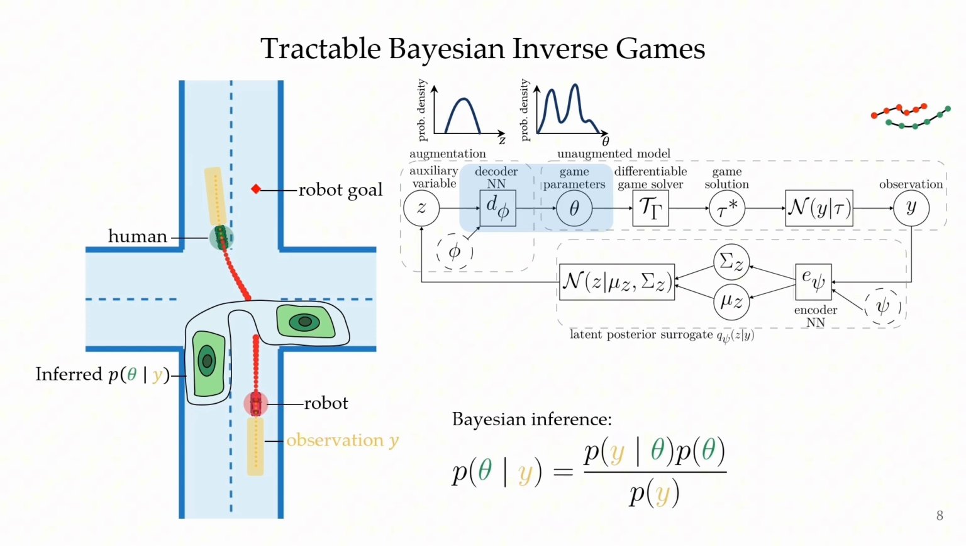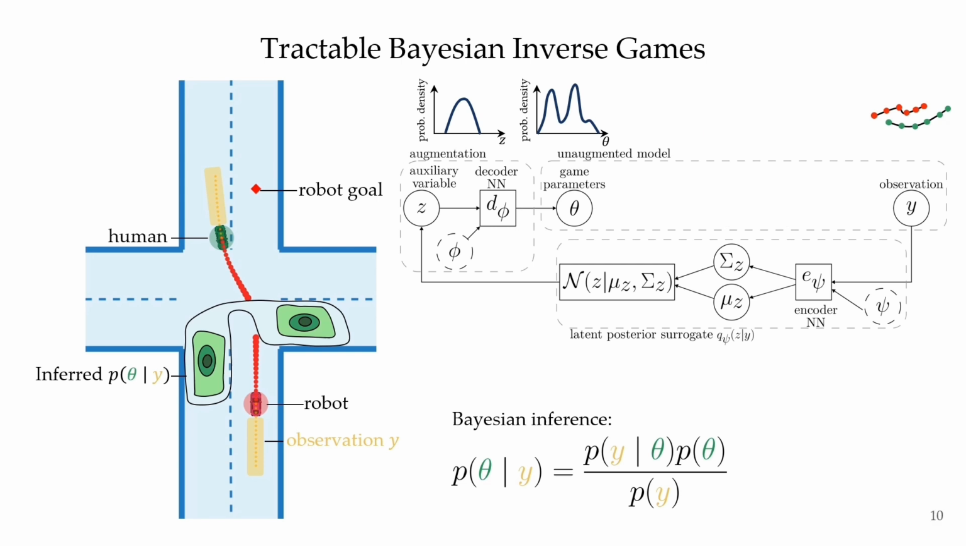Since the decoder model is a flexibly parameterized nonlinear function, our approach can capture non-Gaussian and even multi-modal posterior distributions over the game parameter space. In a final decoding step, a differentiable game solver computes Nash equilibrium trajectories based on the predicted parameters to recover the observation. The entire pipeline is end-to-end differentiable for unsupervised gradient-based training.